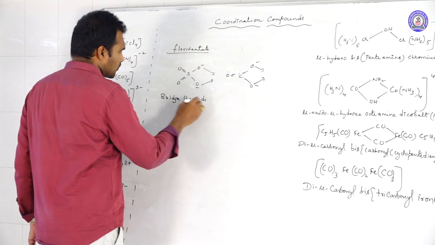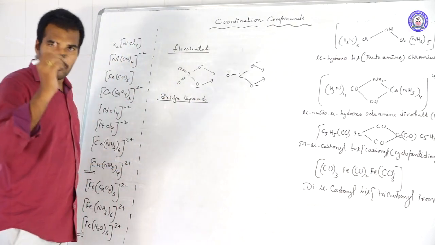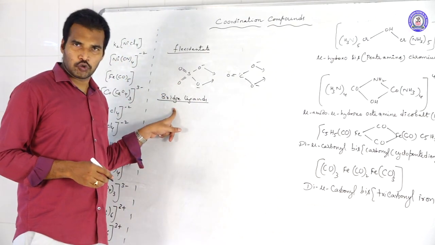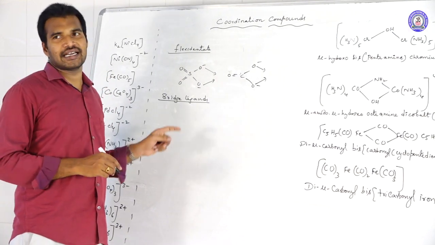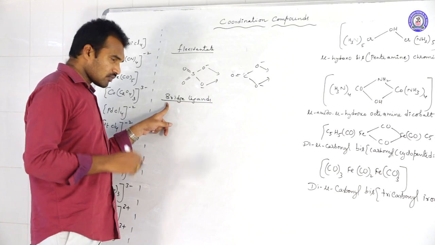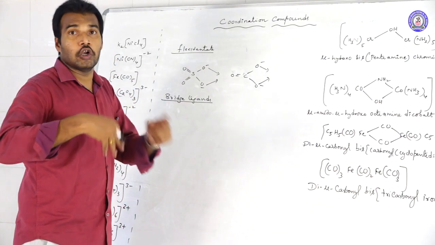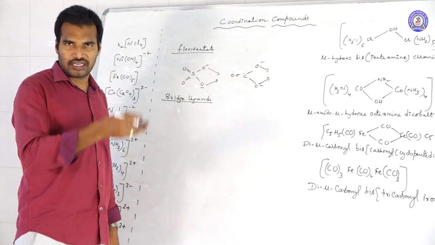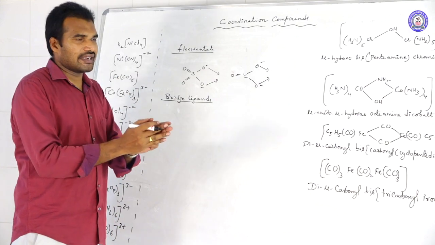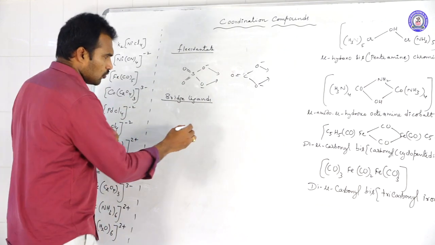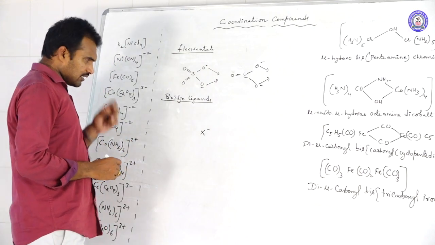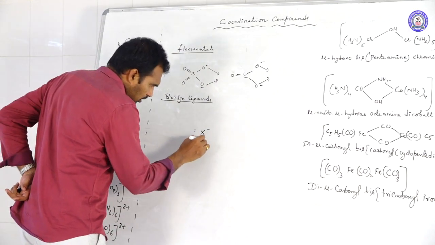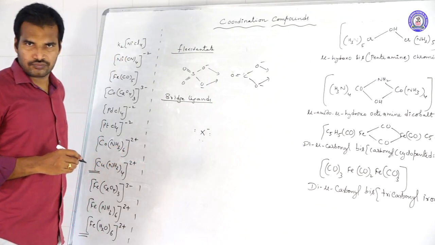Bridge ligands. What are bridge ligands? A few univalent unidentate ligands have lone pairs of electrons. For example, take halide ions. What is the halide ion having? It has 3 lone pairs of electrons.